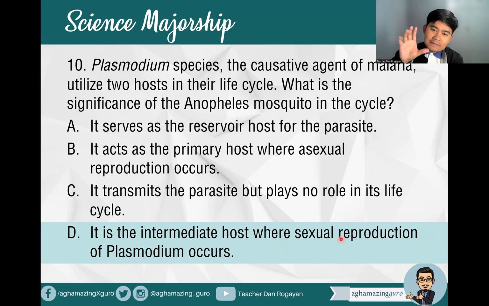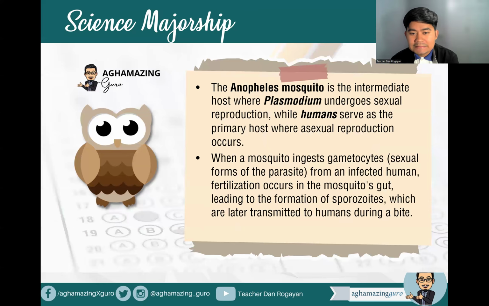So kay Anopheles mosquito, that's where sexual reproduction of Plasmodium happens. So the Anopheles is the intermediate host. Plasmodium undergoes sexual reproduction there, while humans serve as the primary host where asexual reproduction occurs naman. So ang asexual sa humans, Homo sapiens, ang sexual reproduction ng Plasmodium, of course, kay Anopheles mosquito, the intermediate host.